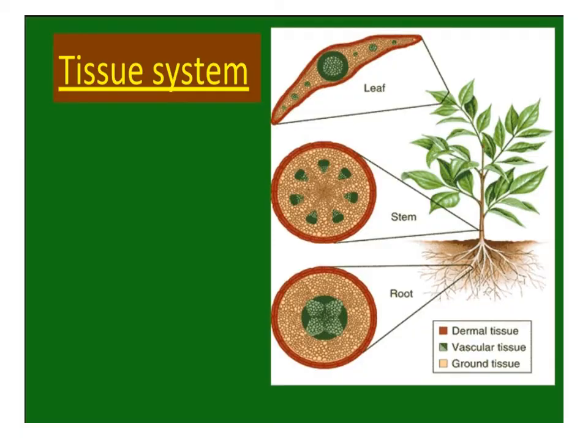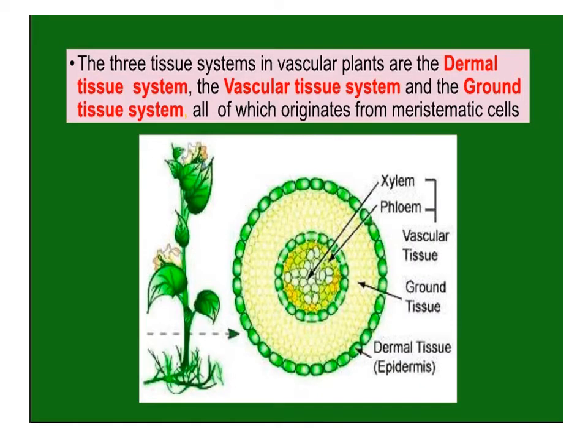Tissue system. There are three types of tissue system in plants based on the structure and location in the plant body. They are epidermal tissue system or dermal tissue system, ground tissue system and vascular tissue system. The three tissue systems in vascular plants are the dermal tissue system, vascular tissue system and ground tissue system, all of which originate from meristematic cells.